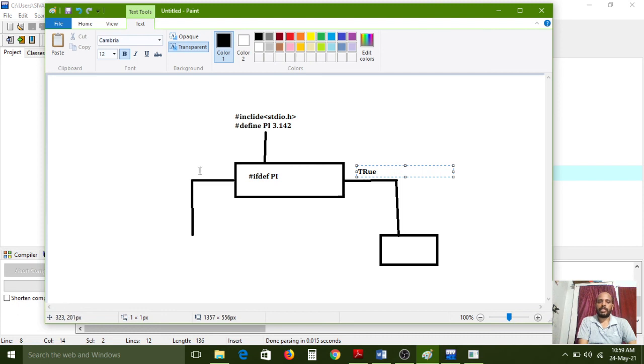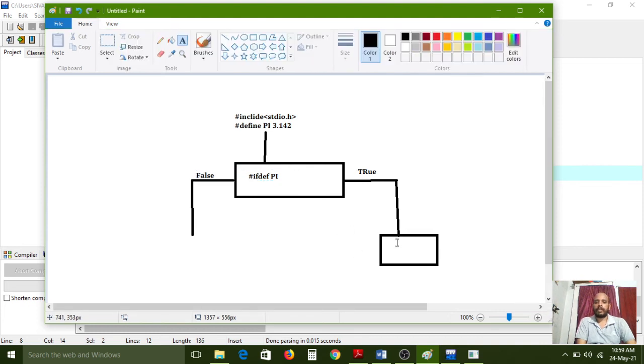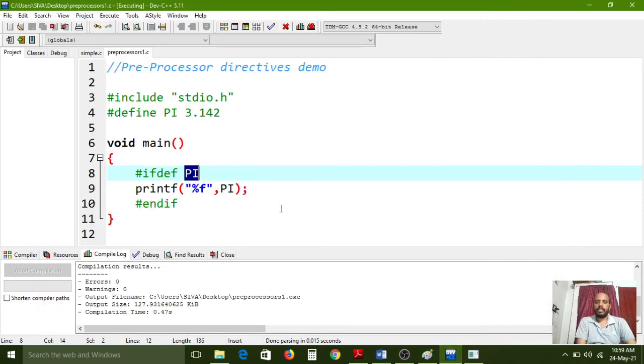If the condition is false, there is no false statement. Understand? In true, it will first check the pi value. If the pi value is there, yes, pi value is there, so then it is true. So then immediately the printf statement will execute.